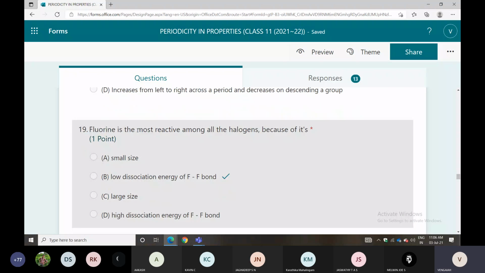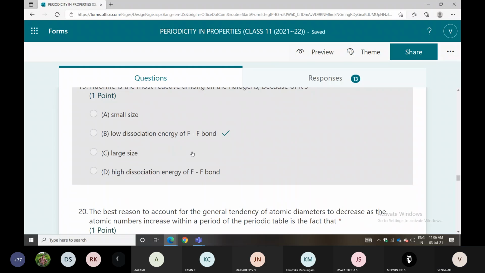Fluorine is the most reactive among all the halogens because of its low dissociation energy. So fluorine is the most reactive among all the halogens due to its low dissociation energy.